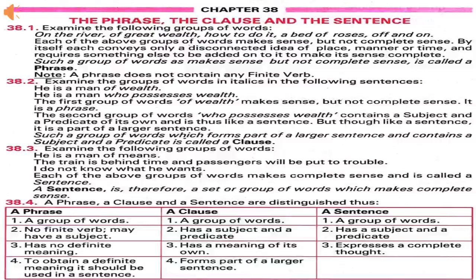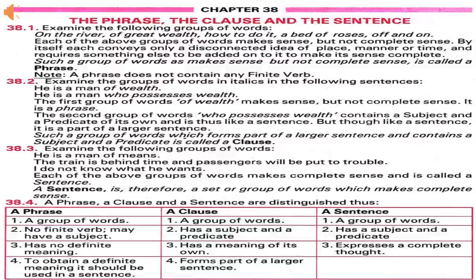Now, clause. A clause is a group of words which forms part of a sentence and contains a subject and a predicate. For example, he is a man of wealth. This group of words has complete meaning, so this is a clause.